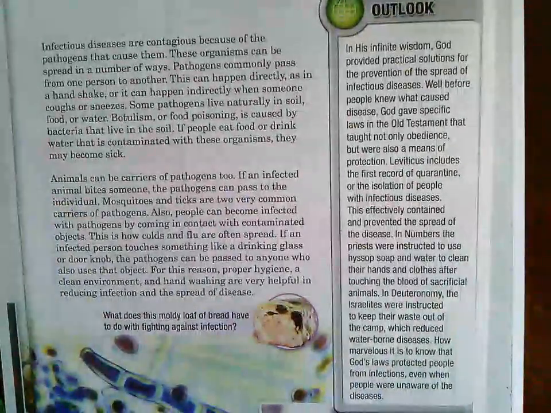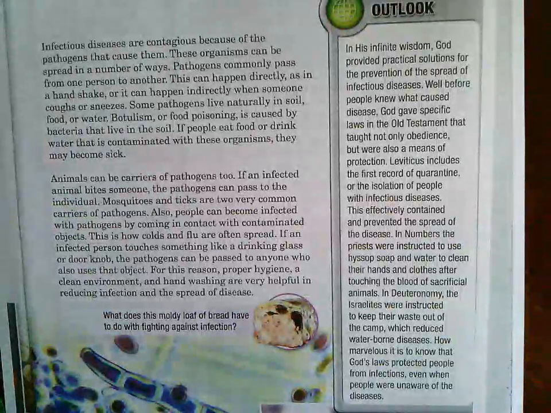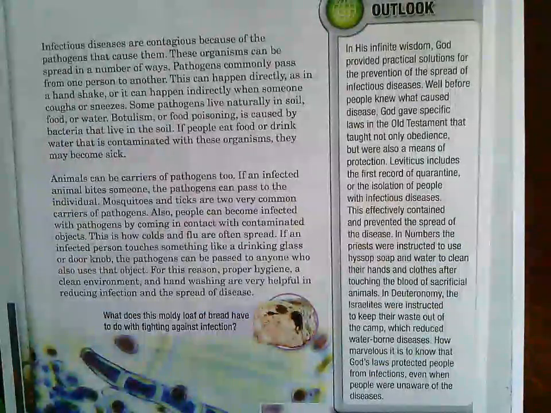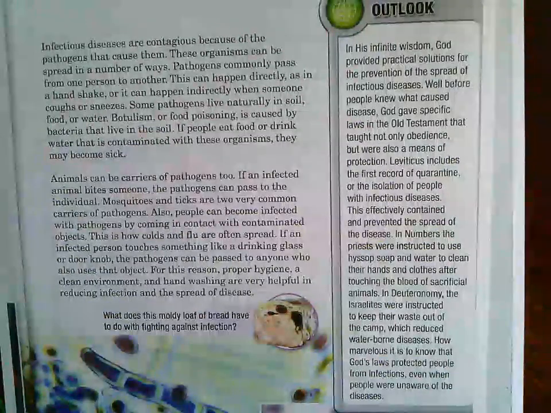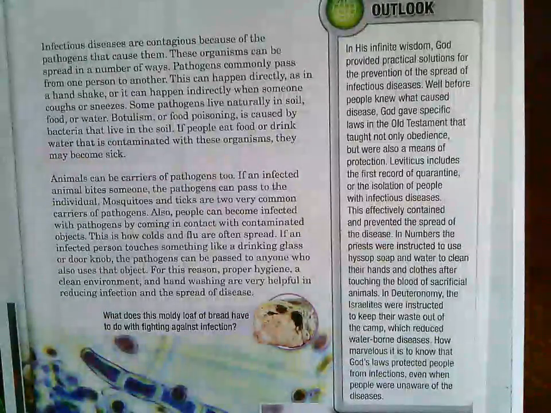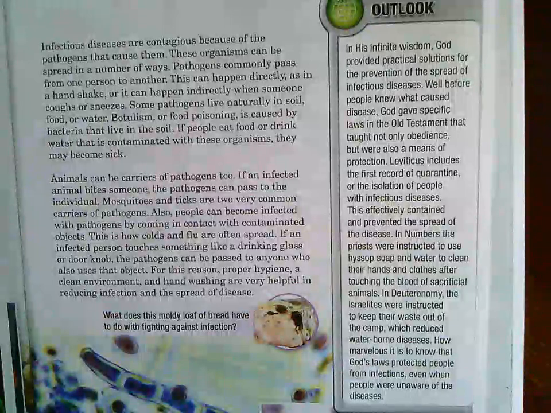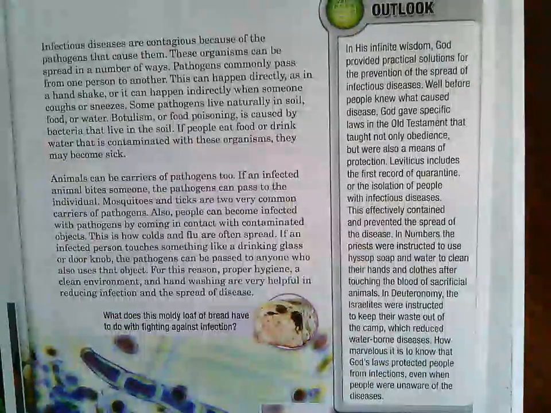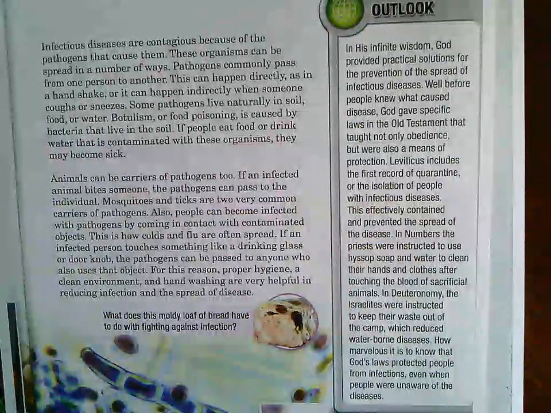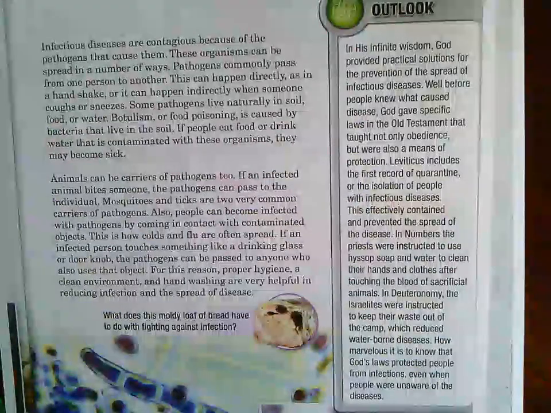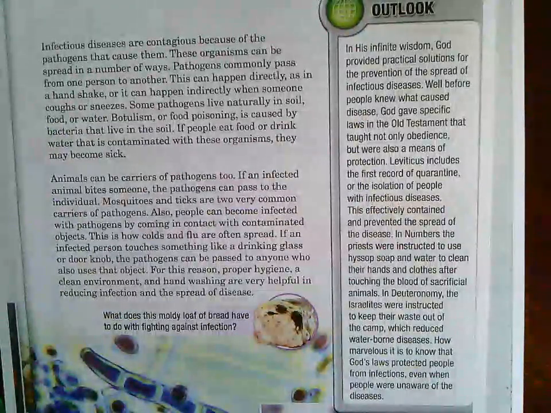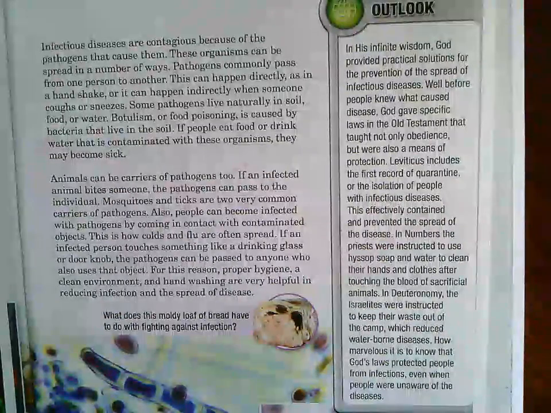I love this. Remember how we didn't know about pathogens until the 1800s? Remember how the Bible was written thousands and thousands of years before that? Of course God knew. In His infinite wisdom, God provided practical solutions for the spread of infectious diseases. Well before people knew what caused disease, God gave specific laws in the Old Testament that taught not only obedience, but were also a means of protection. Leviticus includes the first record of quarantine, or the isolation of people with infectious diseases. This effectively contained and prevented the spread of the disease.